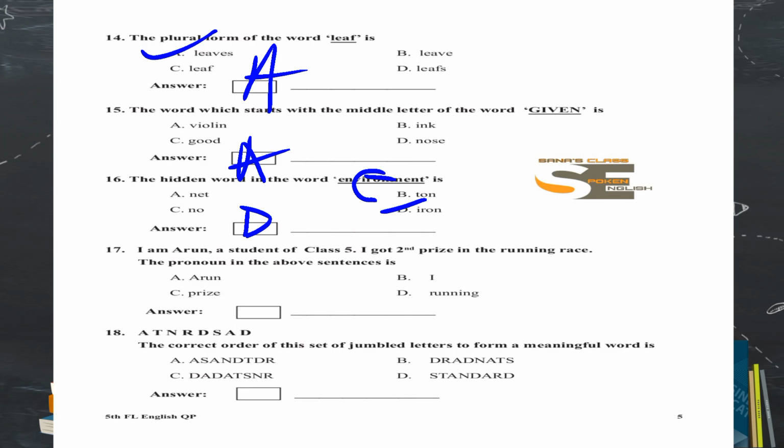We'll go for number 17. I am Arun, a student of class 5. I got second prize in the running race. Now see the sentence. Reread the sentence and find out the pronoun in the above sentence. What do you mean by pronoun? Before you do this, you must know the meaning of pronoun. Pronoun is a word which we use to avoid repetition of a noun. It means if there is a name of a person, to avoid that name we use some other words. We call it a pronoun.